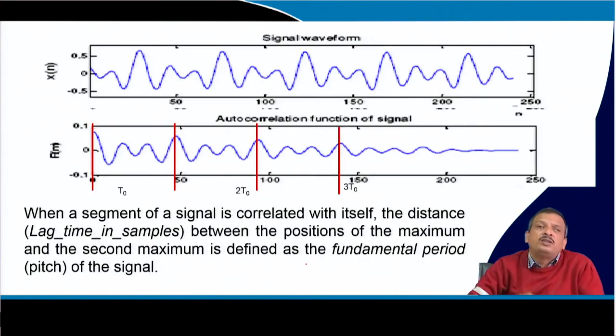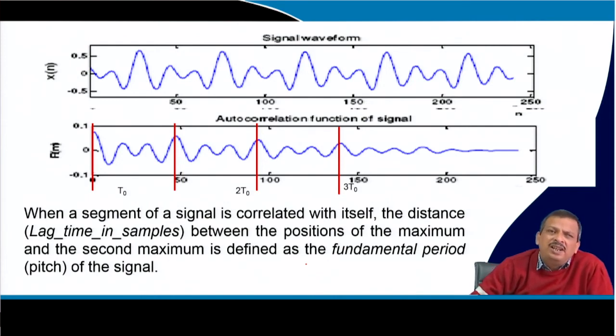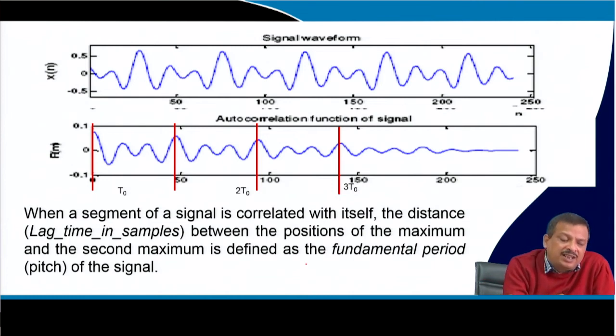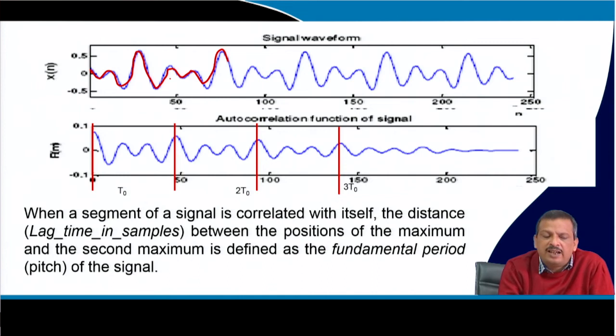Suppose, as an application, I ask you: can you find the periodicity of a voiced speech signal? Let us say this is a speech signal collected from a human, a vowel which is periodic. If you observe the signal, there is a periodicity in it.